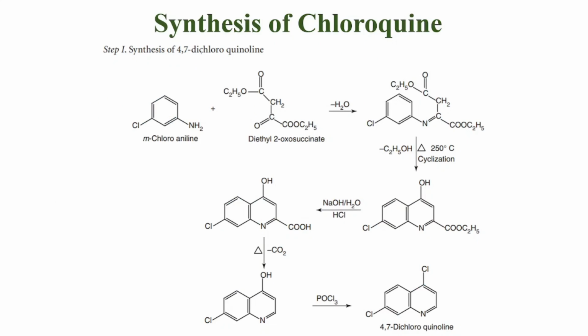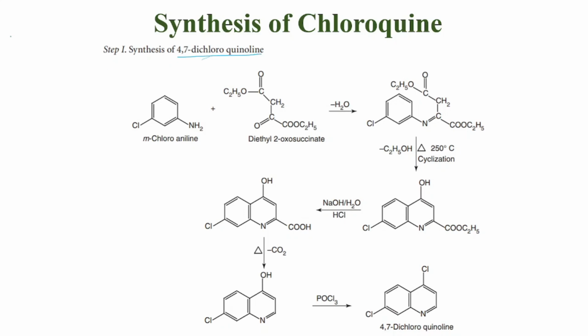Next, moving on to the synthesis of chloroquine. So, for the synthesis of chloroquine, there are two steps. That is, first we have to synthesize the 4,7-dichloroquinoline, and then we have to condense it with 1-diethylamino-4-aminopentane. So first we will synthesize this product right here, that is 4,7-dichloroquinoline.